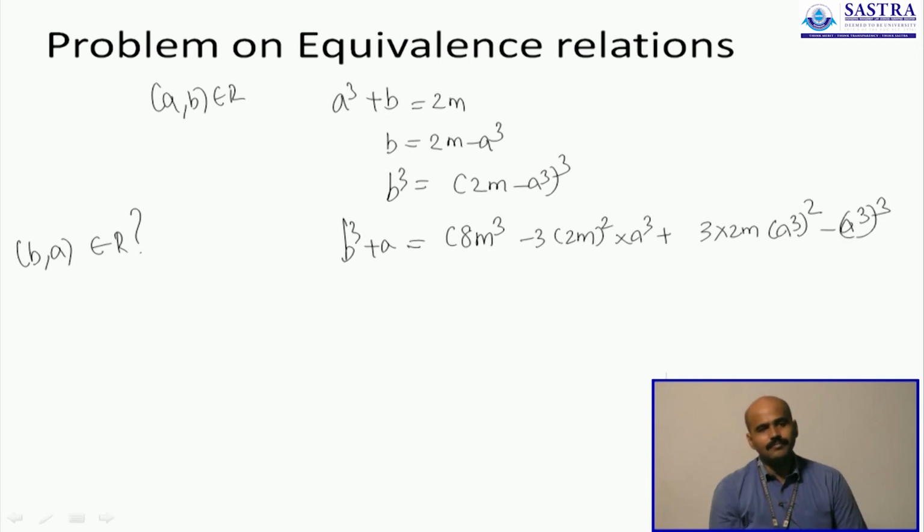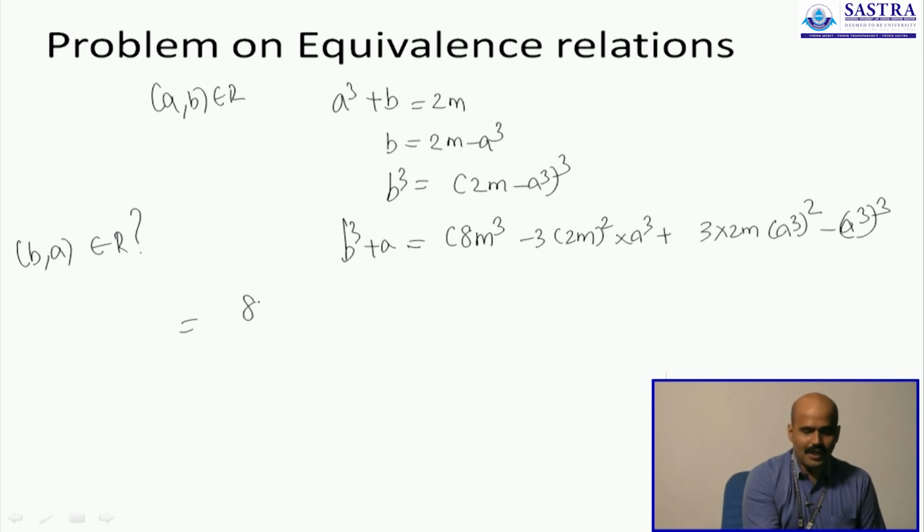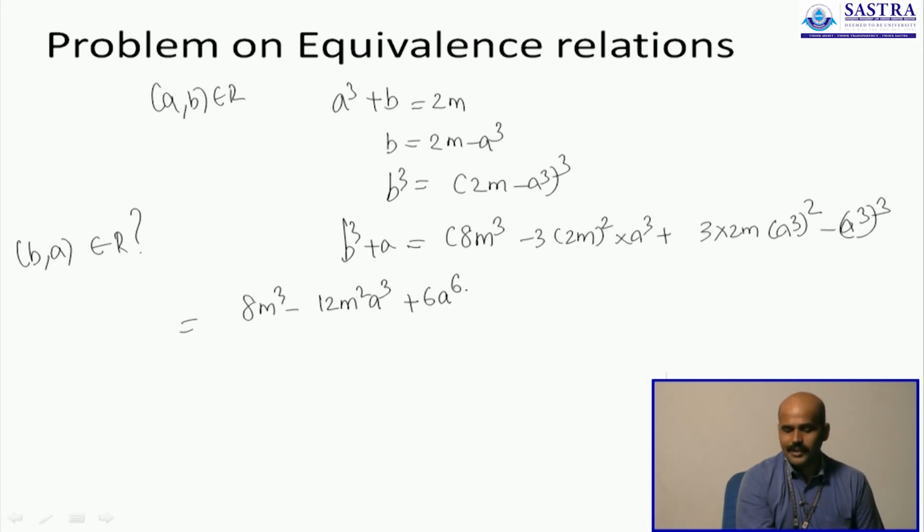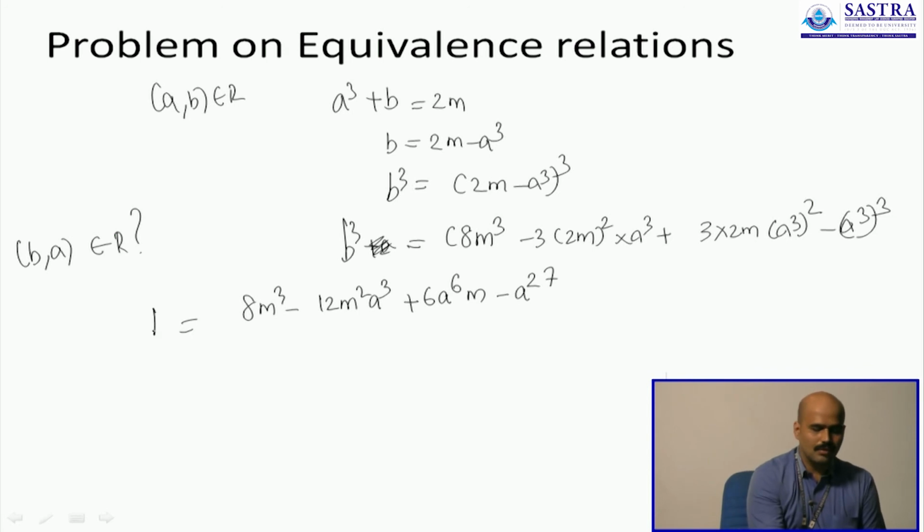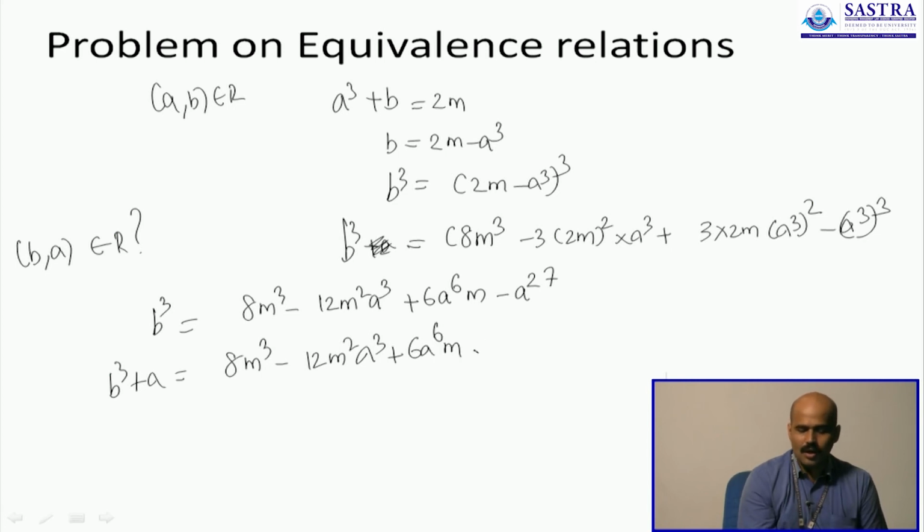When you add them up, you will have 8m cube minus 12m square A cube plus 6m A power 6 minus A power 9. So this is what B cube is. So if you add A to B cube, you will have 8m cube which is even, 12m square A cube which is always even, 6m A power 6 which is even again, added with an A power 9 and an A.